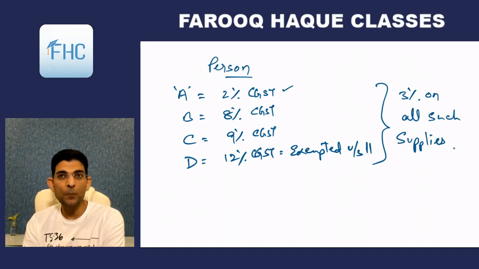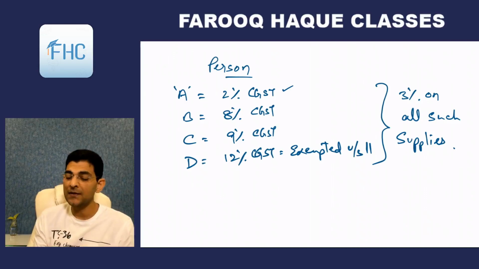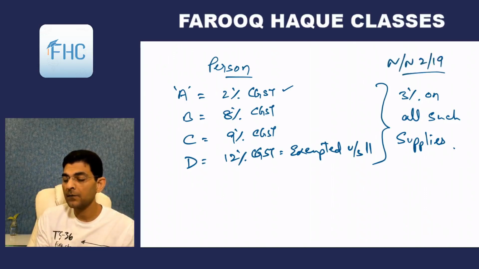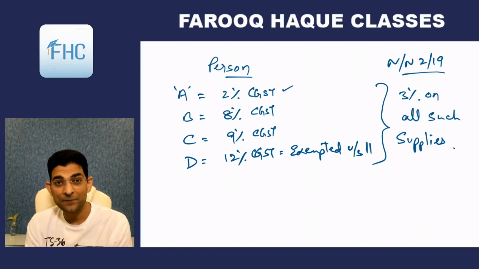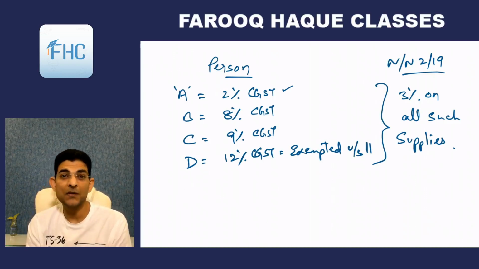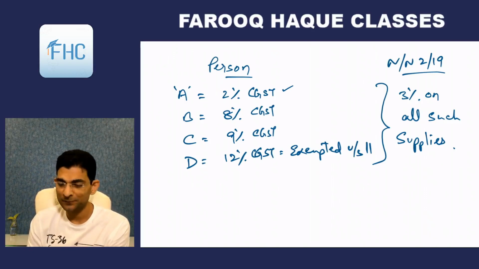So if you don't opt for this notification number 2/19, then on A you would have paid tax at 2%. But if you are opting for this notification, you will have to pay 3% on A also, as well as B, as well as C, as well as D. D is exempt, but here you will have to pay 3% on exempt goods also. Understood? So this is an interesting point.